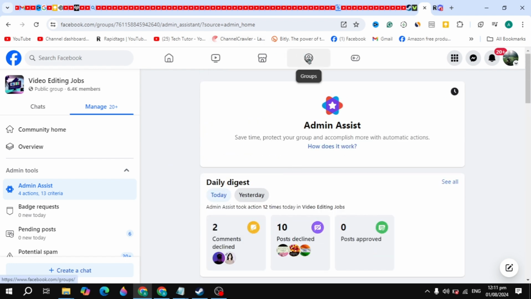Here you can also see that today 10 posts are declined and 2 comments are declined. This is how you can fix this problem: you have to just find the free groups that do not have these criteria, and you can post in these groups, so you will get the likes and comments.